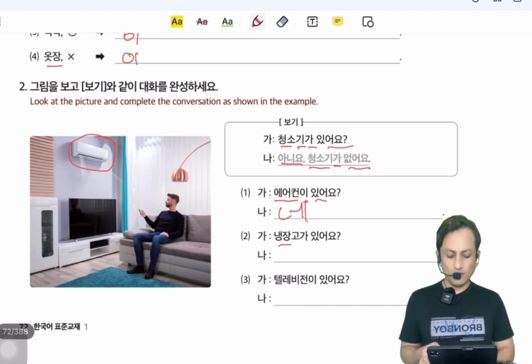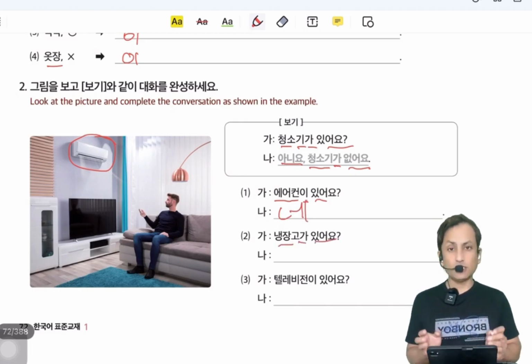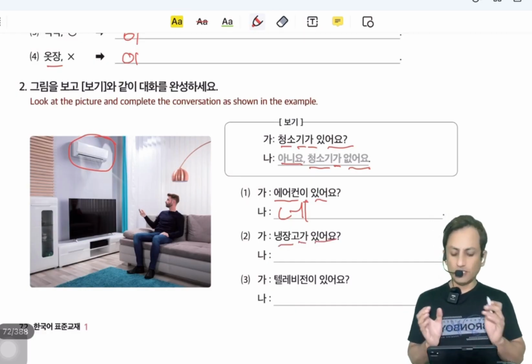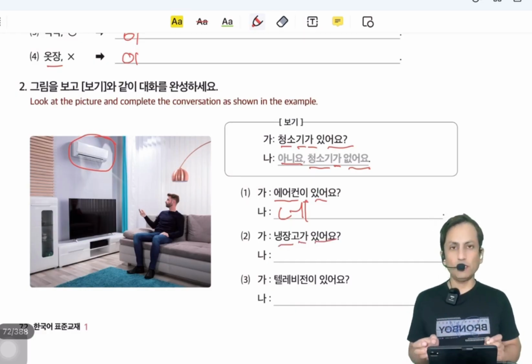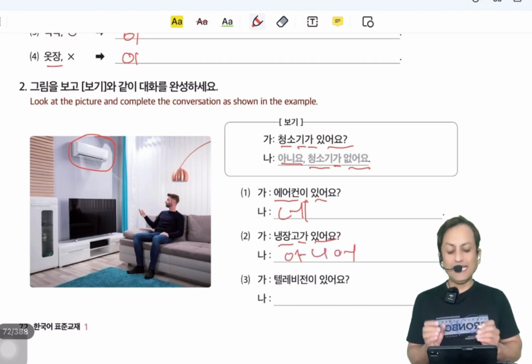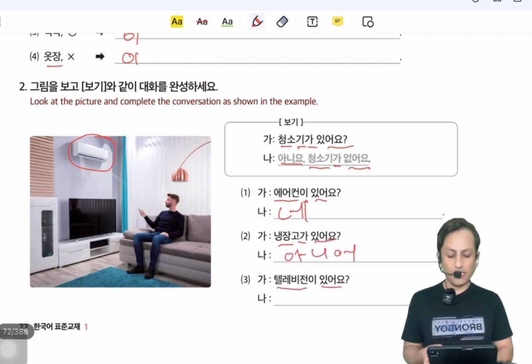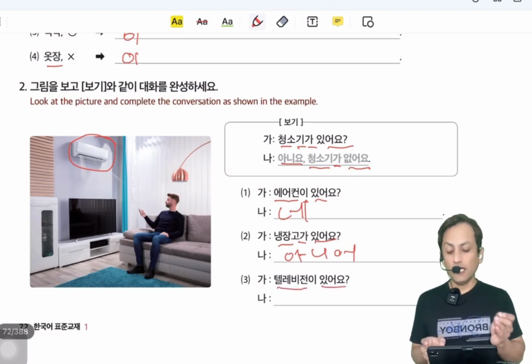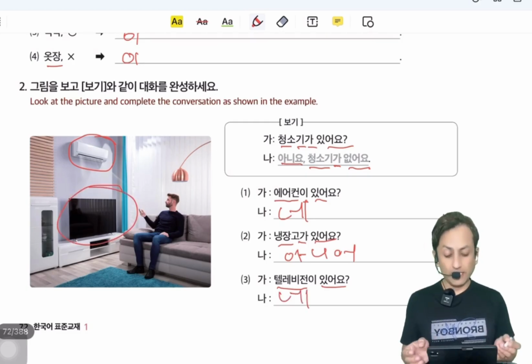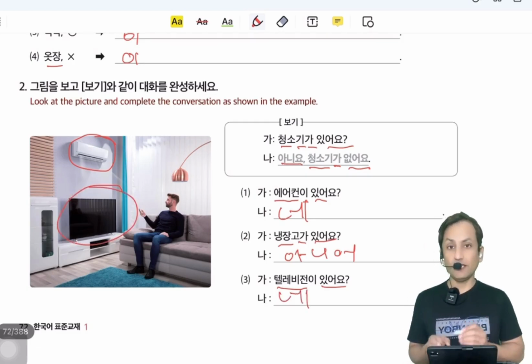Number 2, 냉장고가 있어요. 냉장고 is refrigerator. See the picture. There is no refrigerator in this picture. So we will say 아니요. 냉장고가 없어요. There is no refrigerator. Number 3, 텔레비전이 있어요. Is there a television? Yes, there is. So we will say 네, yes. 텔레비전이 있어요. Yes, there is television.